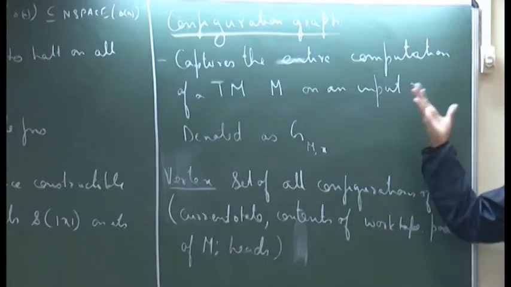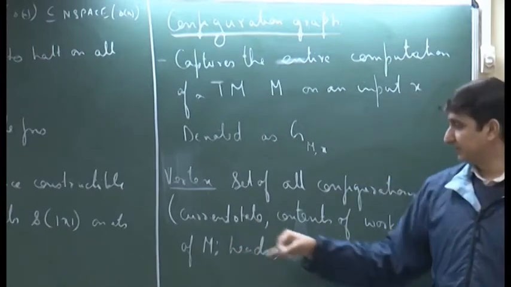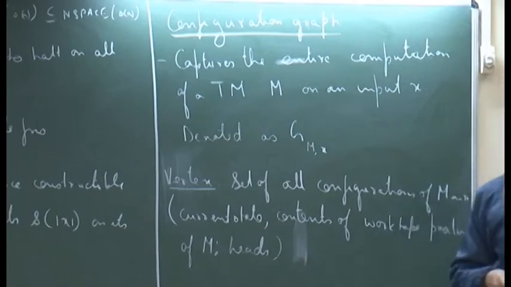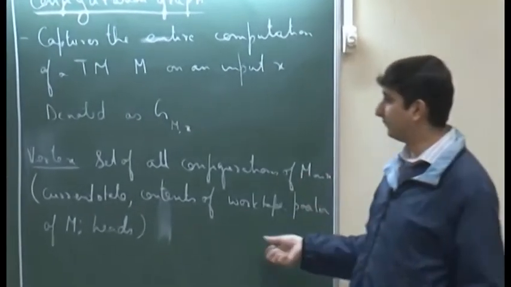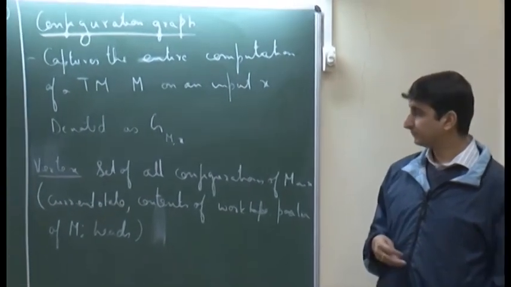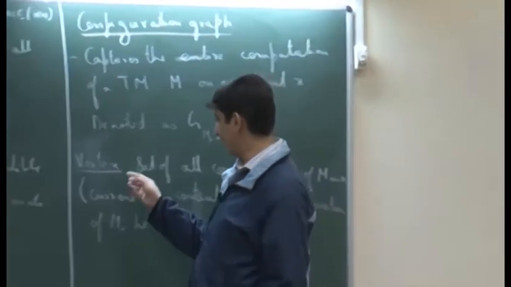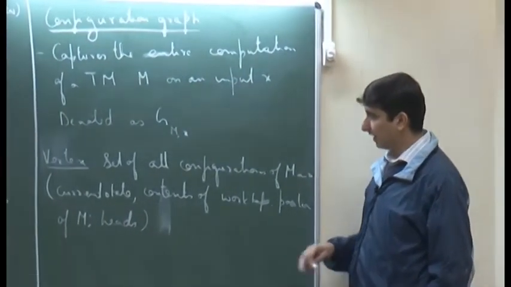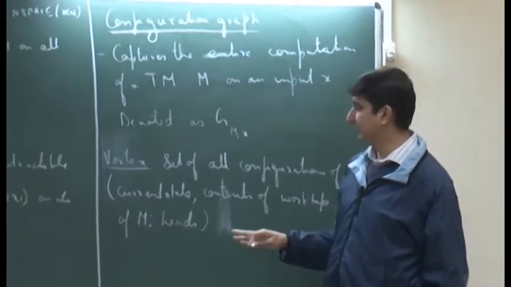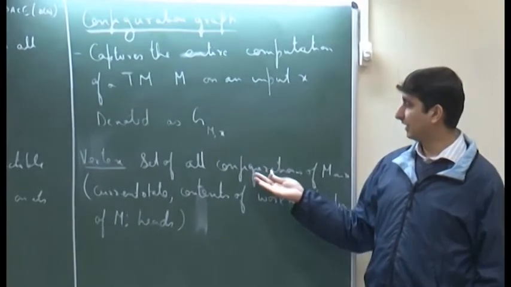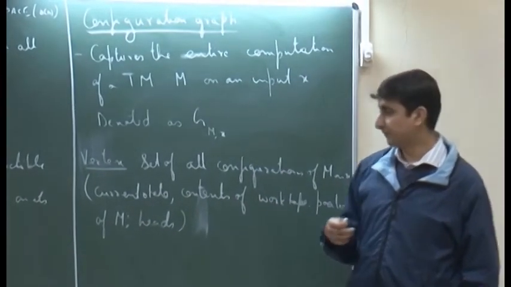Once you fix a machine M, this is a constant, but the other quantities need not be constant, because they depend on what x is, how large x is. We will come to the size of the vertex set in a moment, but for now think of it as every vertex in this configuration graph corresponding to a configuration of the machine.